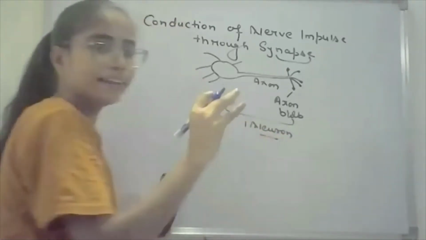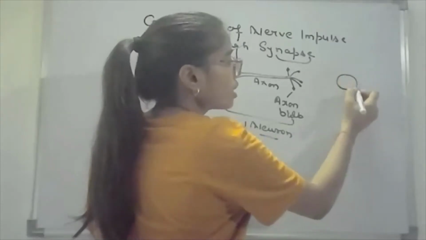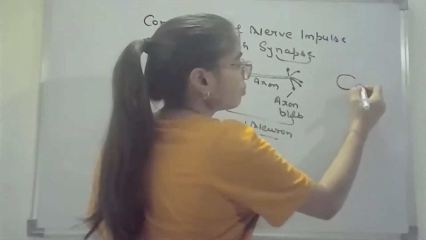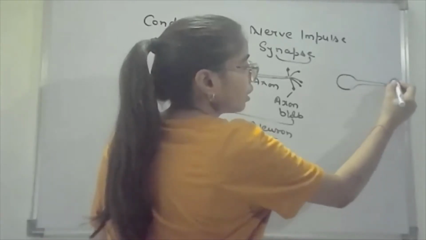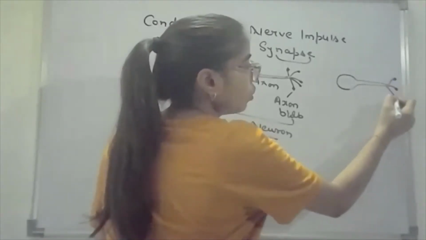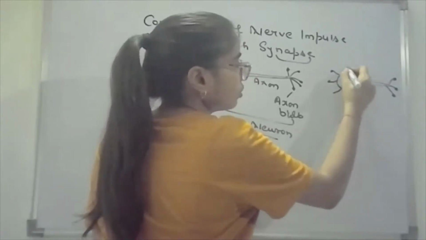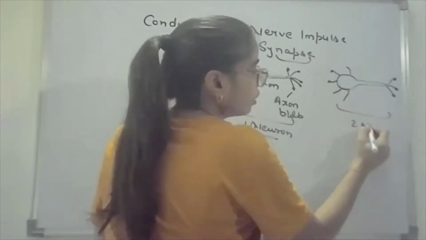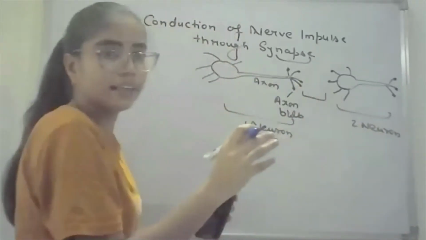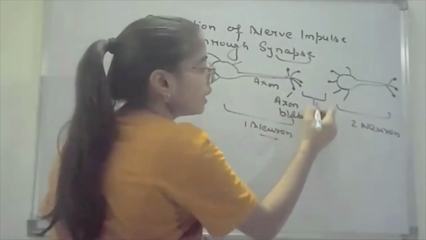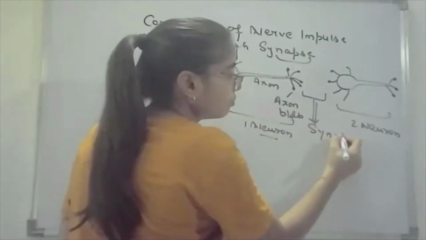And again the second neuron, same: cell body or the soma, axon, terminal, and the axon node, and this is the dendrites of the second neuron. So this close proximity area between the two neurons, this space or area, is known as the synapse.